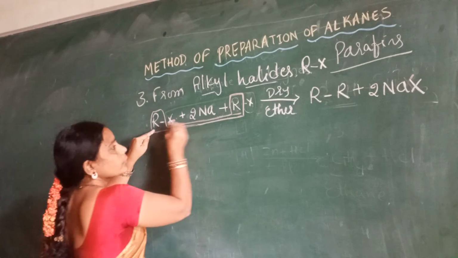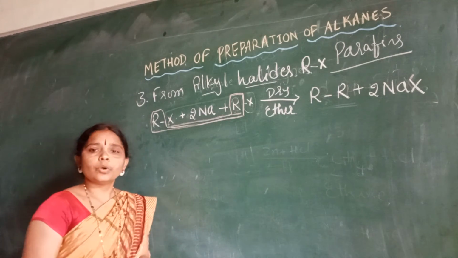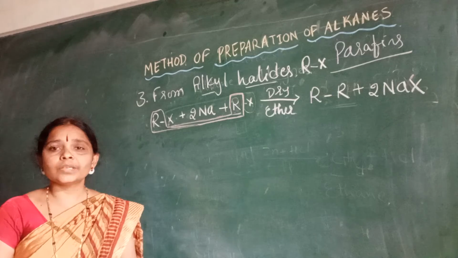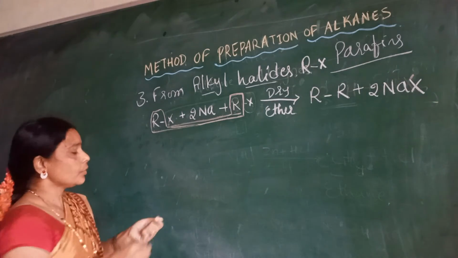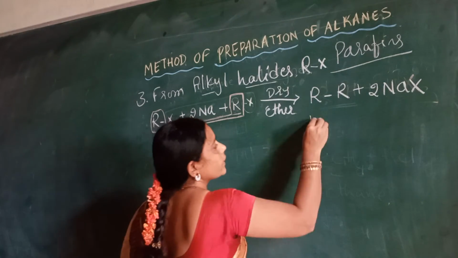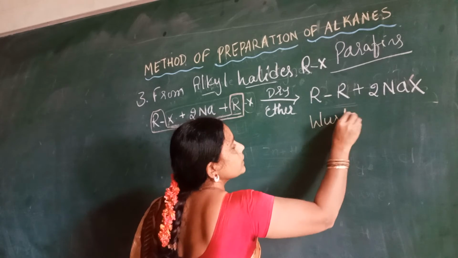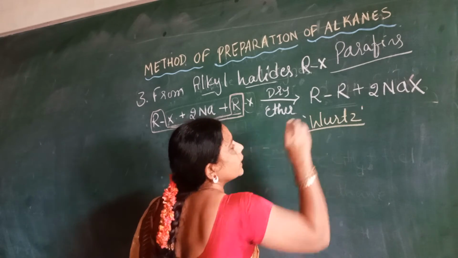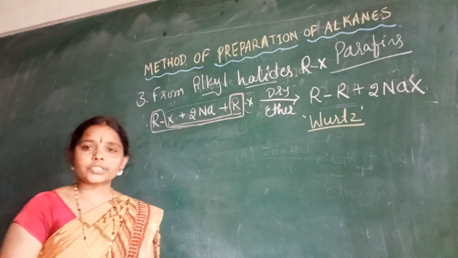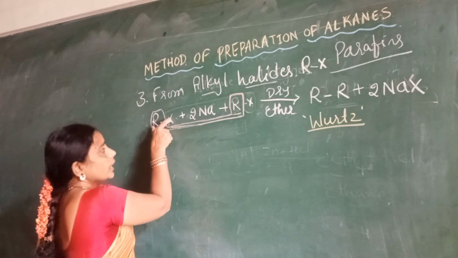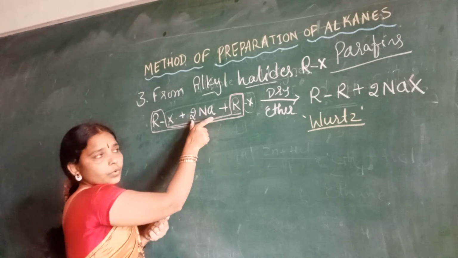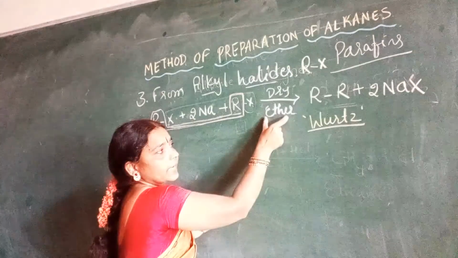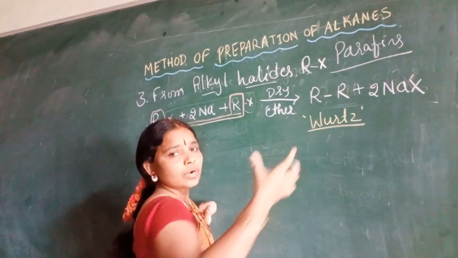So 2 R groups are combining. This reaction is called the Wurtz reaction, named in honor of the chemist. What the Wurtz reaction says is that any alkyl halide combining with sodium in the presence of dry ether gives rise to an alkane.